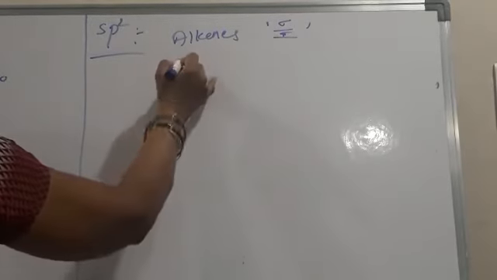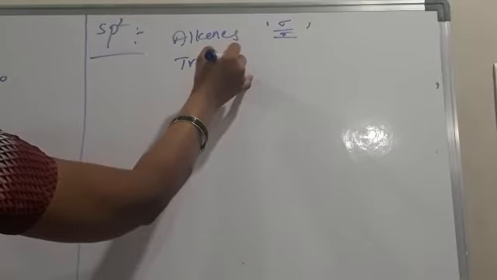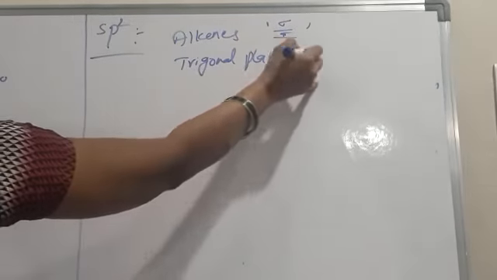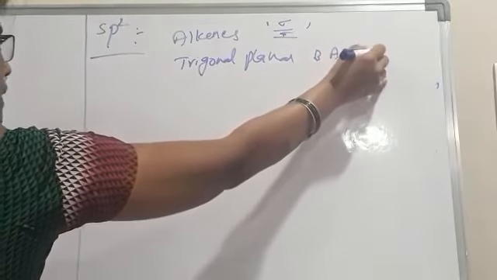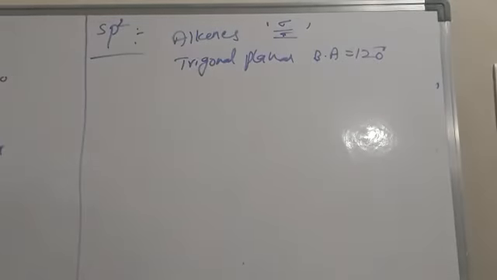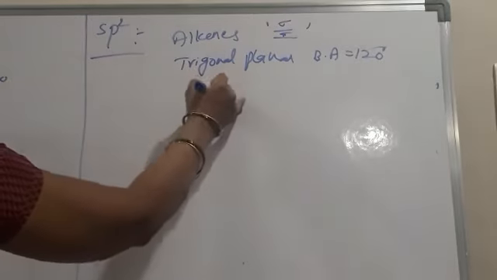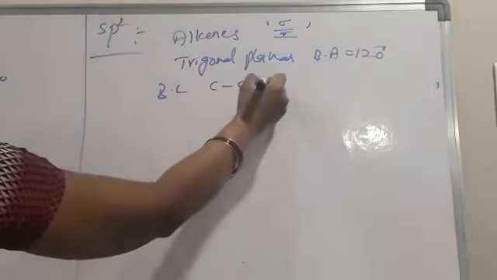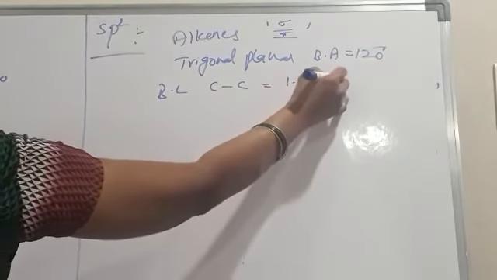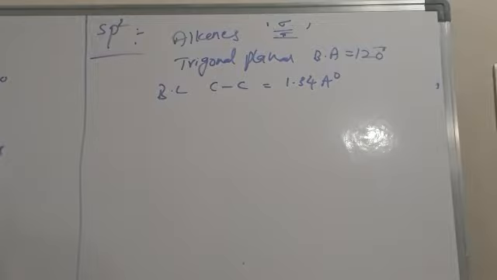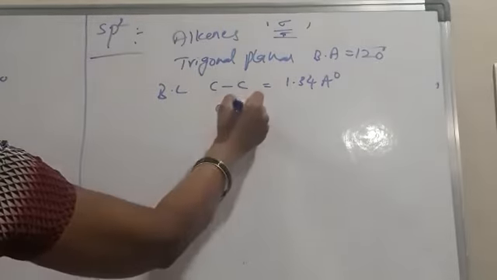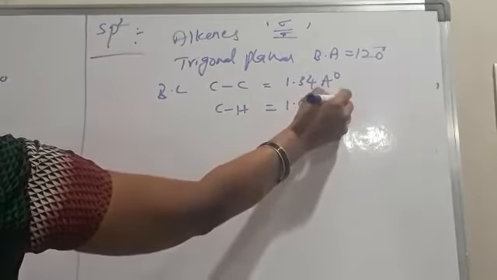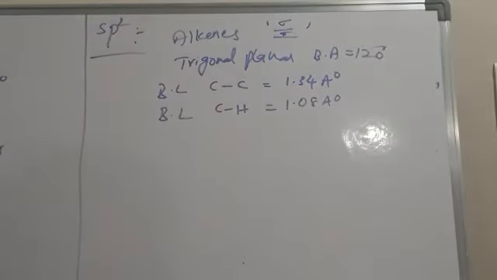In sp2 hybridization, the shape of the molecule is trigonal planar with a bond angle of 120 degrees. Then the carbon-carbon bond length is 1.34 angstrom units, and the carbon-hydrogen bond length is 1.08 angstrom units. So these are the bond lengths between carbon and carbon, and carbon and hydrogen.